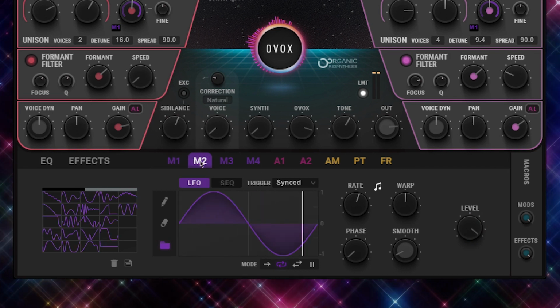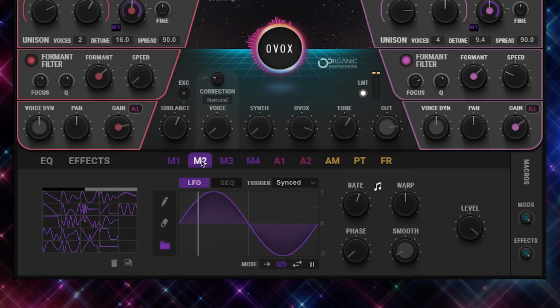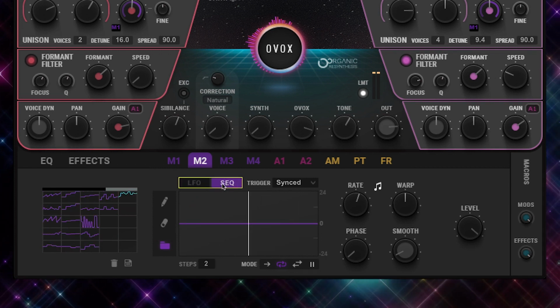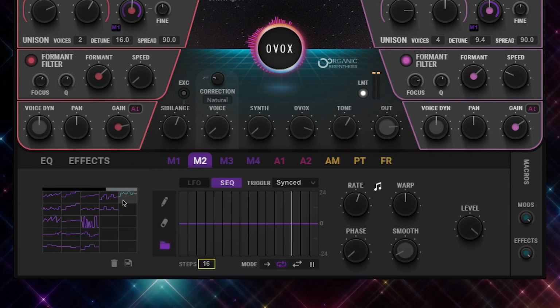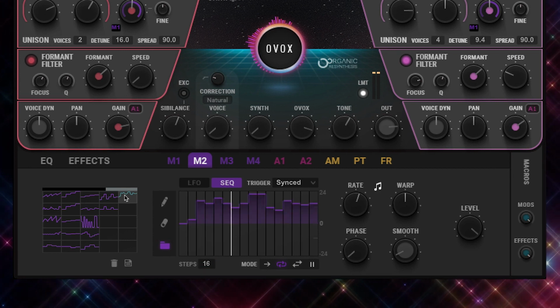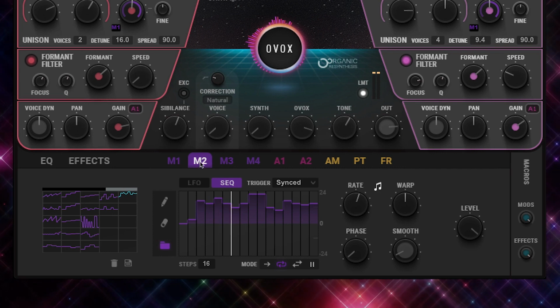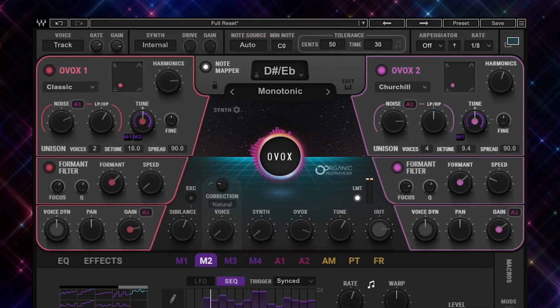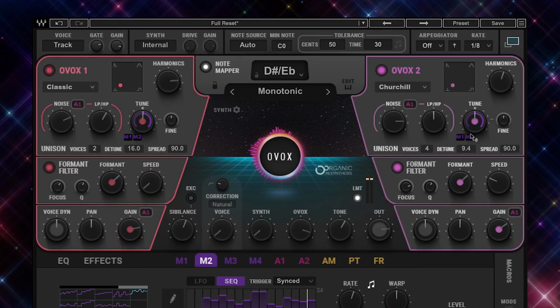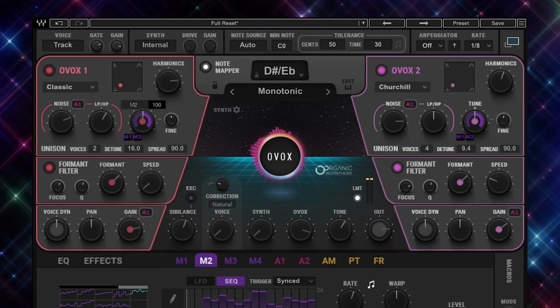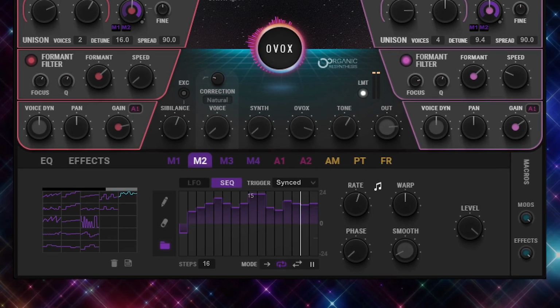Now on mod 2, since we're only just creating a variation of the first one, you want to just open up these 16 steps and then select a sequence from the list right here. It pops up, and then we can make our adjustments right from this. So I'm going to take mod 2 and drag it onto the tune of OVOX 1 and 2, dial up the modulation to 100 on both of these, and now I'm going to make my adjustments to the sequence below.